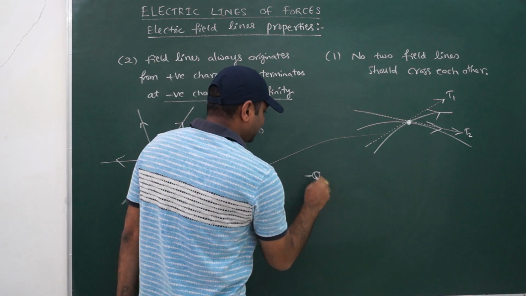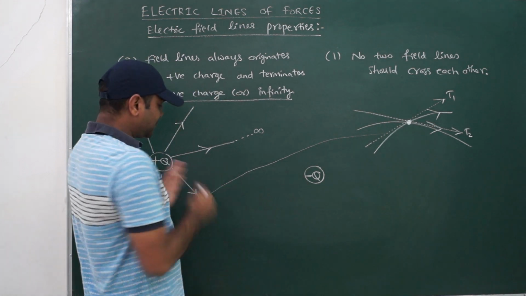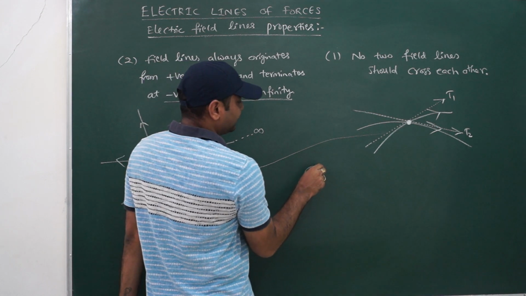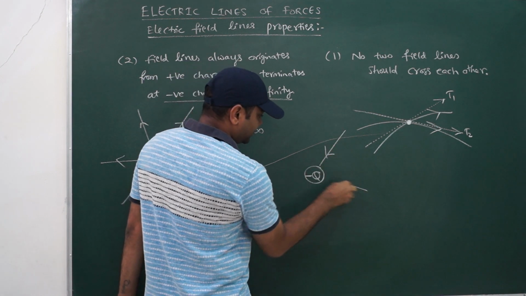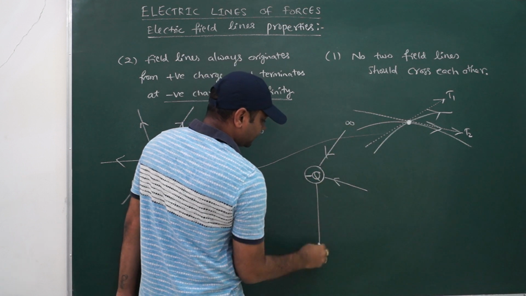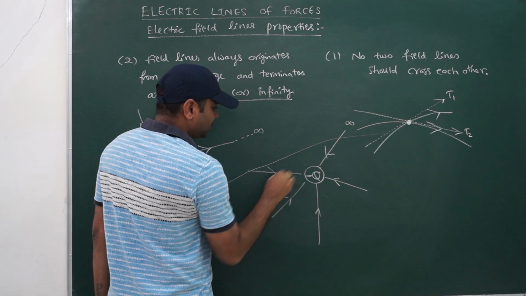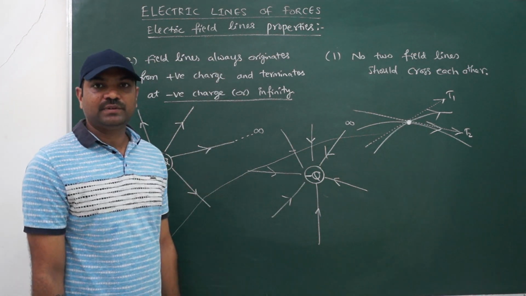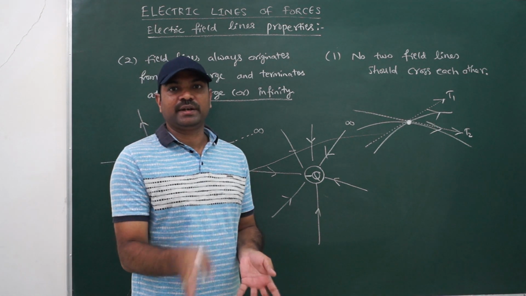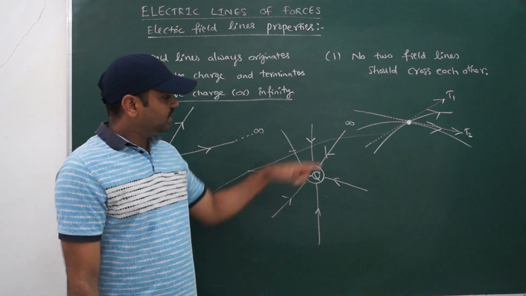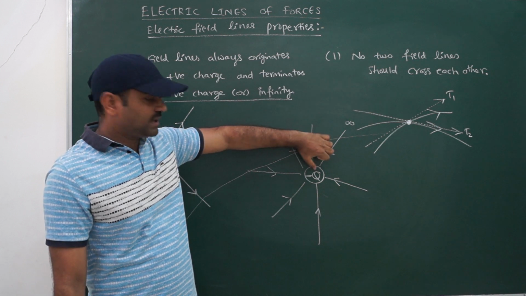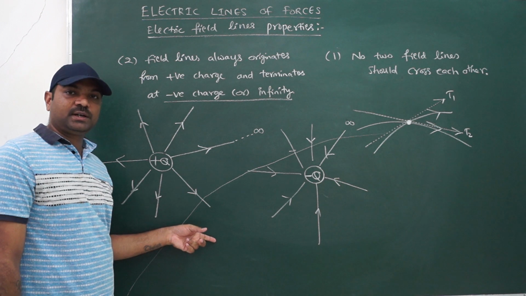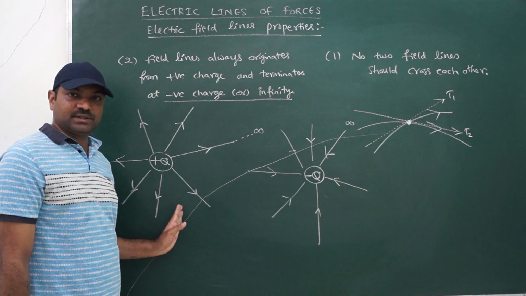Similarly, if I take only a negative charge, an isolated negative charge, don't think that I am keeping positive and negative side by side. If I am taking only a negative charge, then field lines will be directed towards the negative charge and will originate at infinity. So origination or termination will happen at either a positive charge or a negative charge, and the third one is infinity. From infinity it can originate and terminate at the negative. It can originate from the positive and terminate at infinity. Okay, these are individual charges.